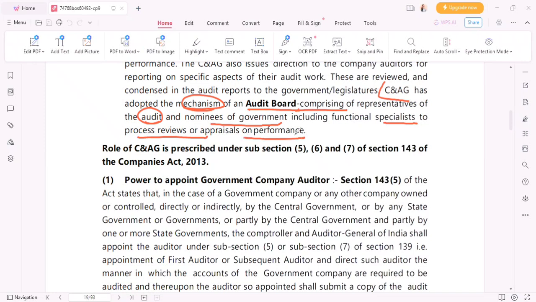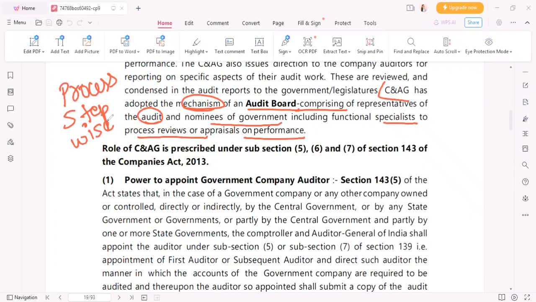Means what? That CNAG has a mechanism. Mechanism means what? A procedure, right? Mechanism means nothing but a process, maybe a stepwise process, stepwise procedure. So CNAG has a process in relation to the audit. Okay, so it comprises of an audit board.